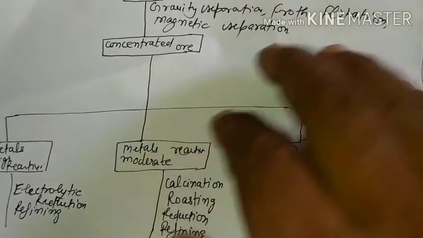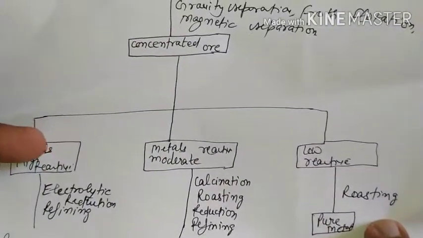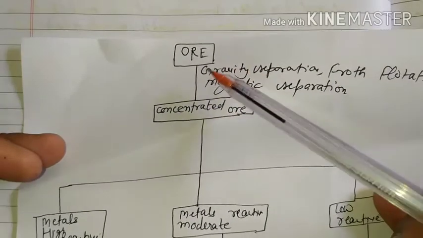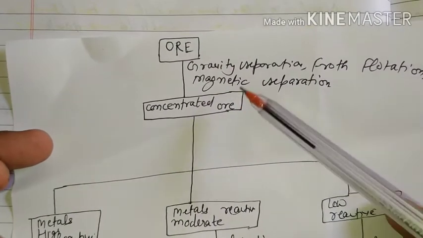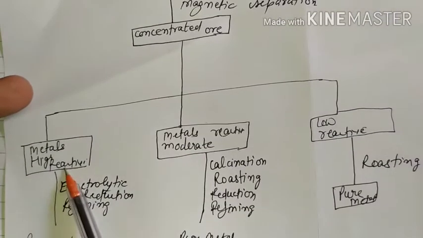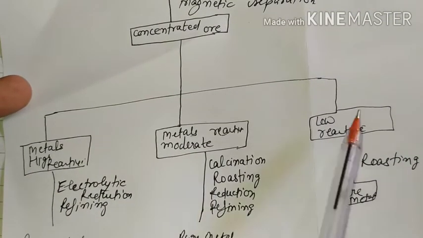So students, we will now see a shortcut method for these reactions. See here, that is the shortcut chart: the ore is concentrated by gravity separation, froth flotation, and magnetic separation. Metals are high reactive, moderately reactive, and low reactive.